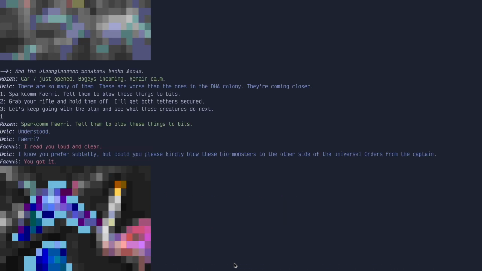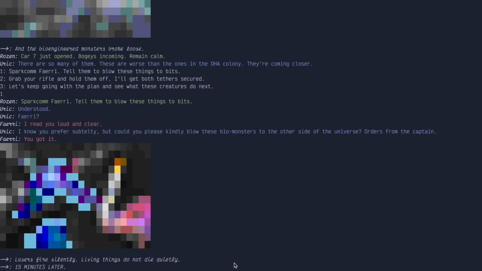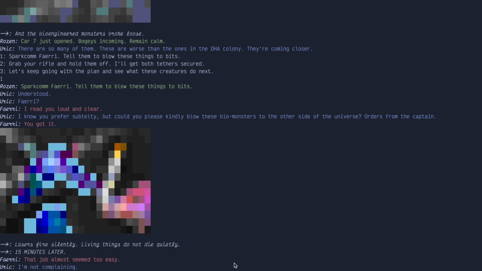Understood, Fairy? Subtly, could you please kindly blow these biomonsters to the other side of the universe? Orders from the captain. You got it. Lasers fire silently. Living things do not die quietly. Oh, that's a really poetic line. And sad. If only I felt bad about killing them. 15 minutes later. That job almost seemed too easy. I'm not complaining. Let's just get back to Kerensky and claim our reward.